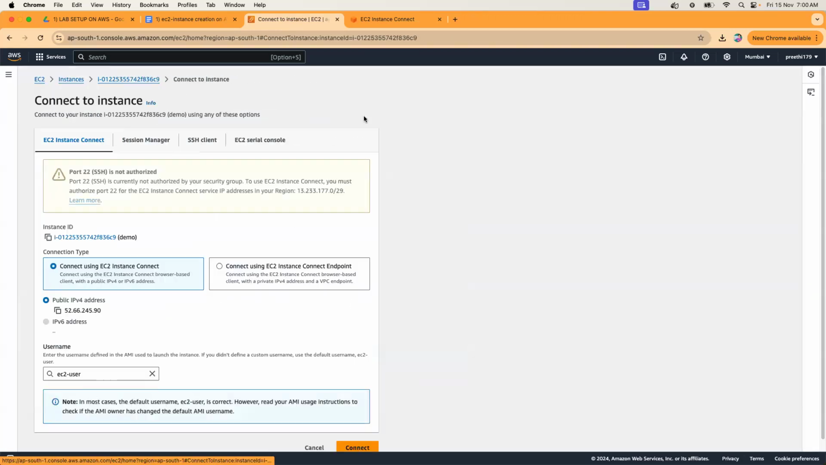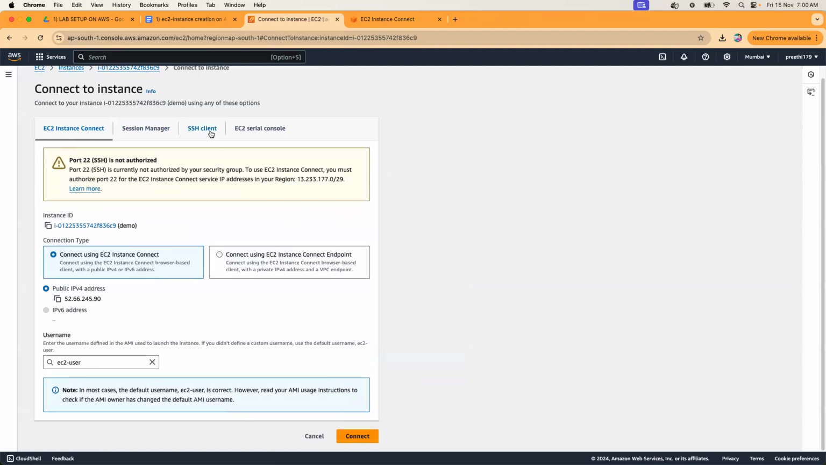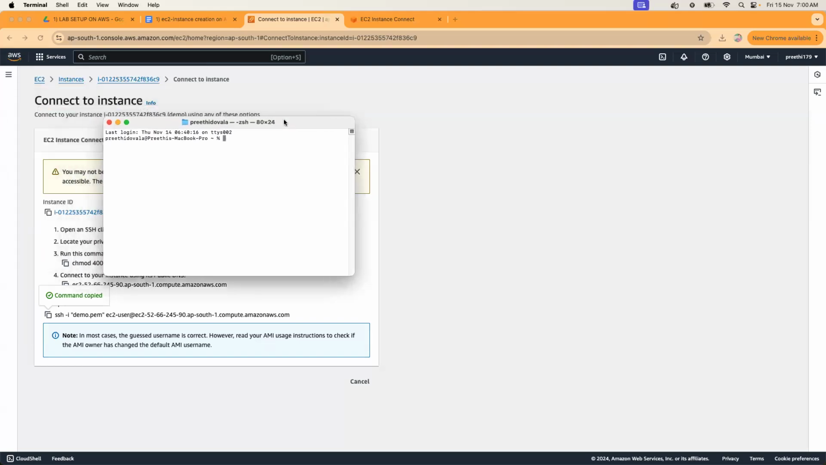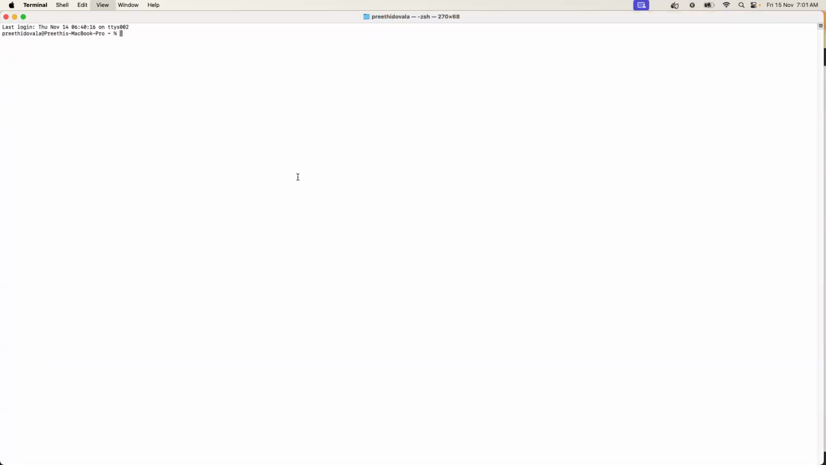Select it again, click on connect. This time, this is how we connected now. Now go to SSH client. Right, you will see an example command. Copy this command. If it is Mac, launch your terminal. If it is Windows, launch your git bash. You can use git bash, right? And go to the location where you have this file downloaded.